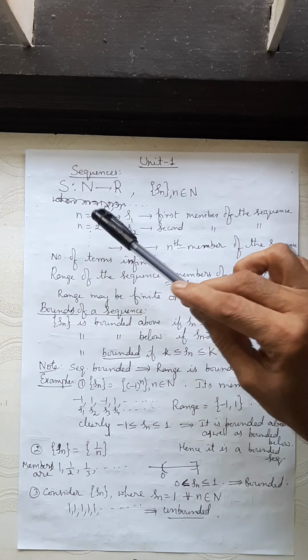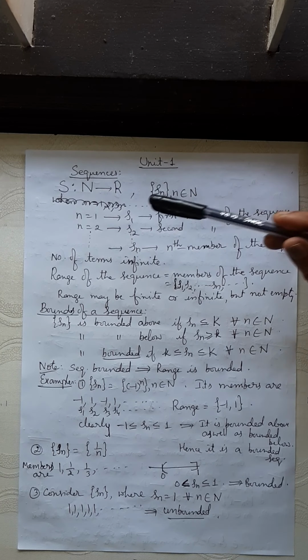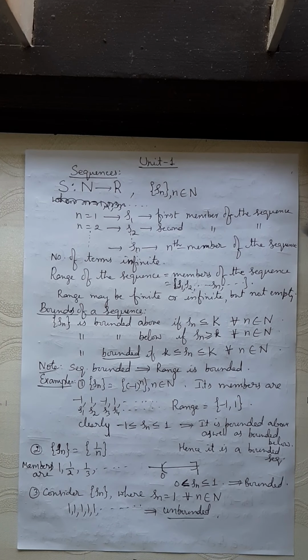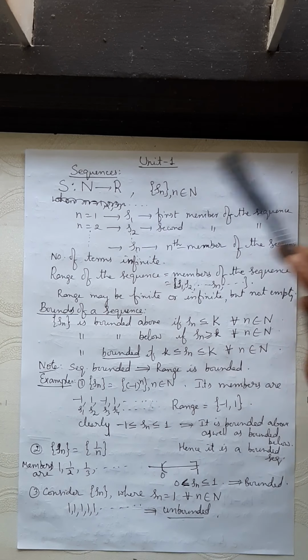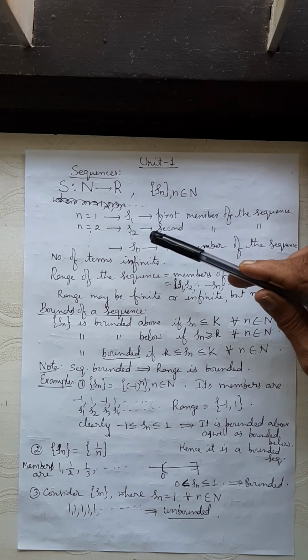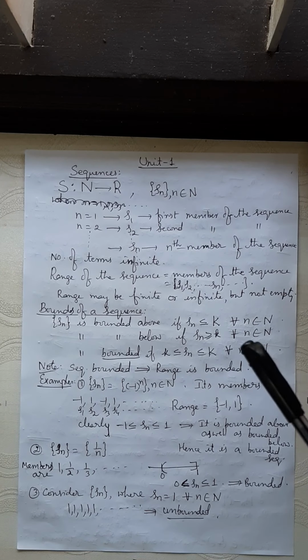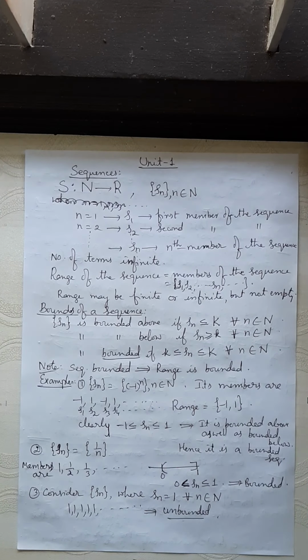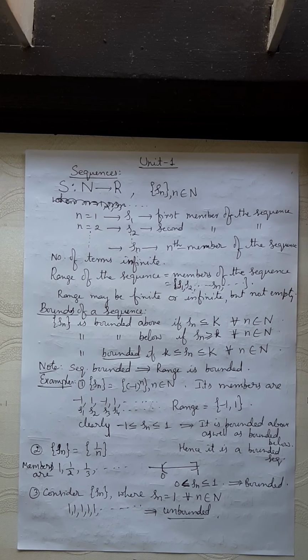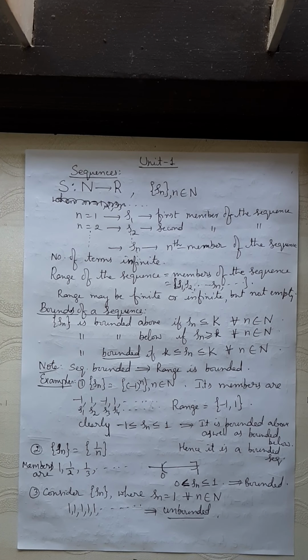When n is equal to 1, we have the first term of the sequence, S1. When n equal to 2, the second term of the sequence, S2, S3, S4, etc. Sn is the nth term of the sequence. We don't stop with Sn, it continues, because natural number is an infinite set. The number of terms of the sequence is also infinite.